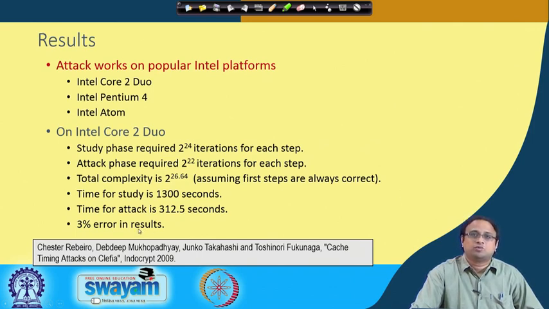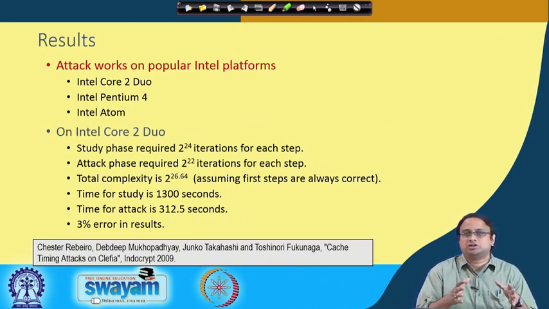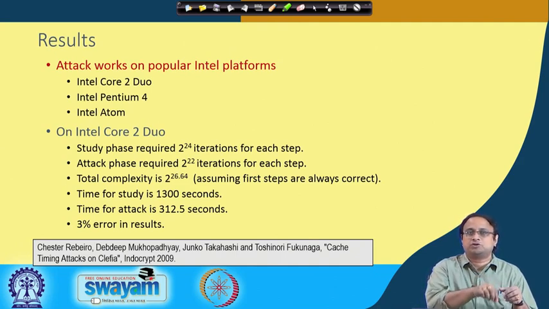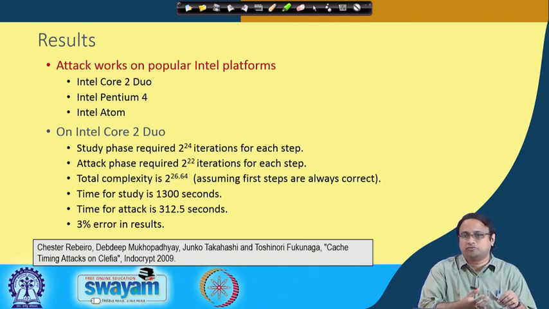Interestingly, if there is a particular error in retrieving a key byte, then when you repeat the experiment, you will often see that that byte creates an error. So by combining the two results, you know which byte is changing. So you know that this particular byte in the key I am not able to retrieve, whereas the other bytes, you are more confident about them. So therefore you can do a brute force search on that key byte.